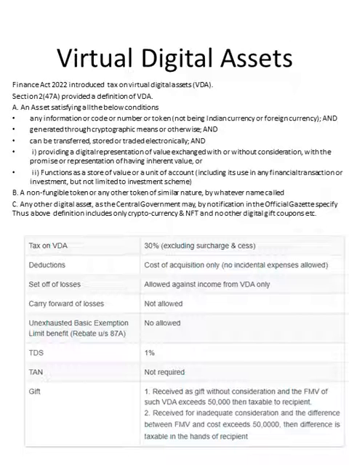But now, with the introduction of 115BBH, there is a flat rate of 30%. The table below provides a summary of all this. So the tax rate is now 30%, plus surcharge and cess you have to pay. You will get deduction only for the cost of acquisition. No other expense is allowed. Set off of losses is not allowed. Carry forward of loss is not allowed.